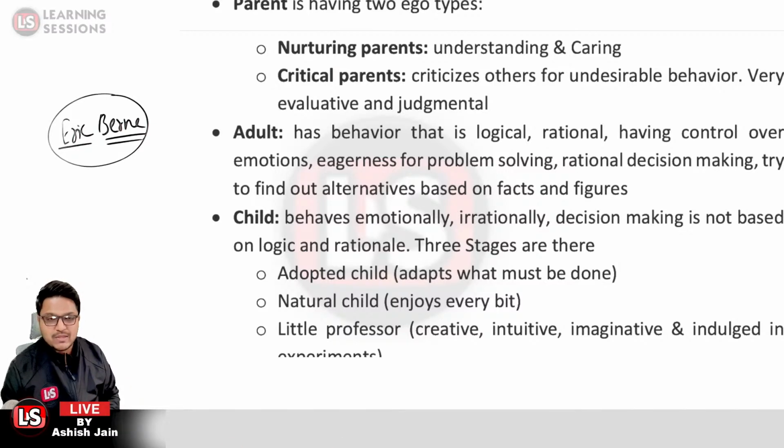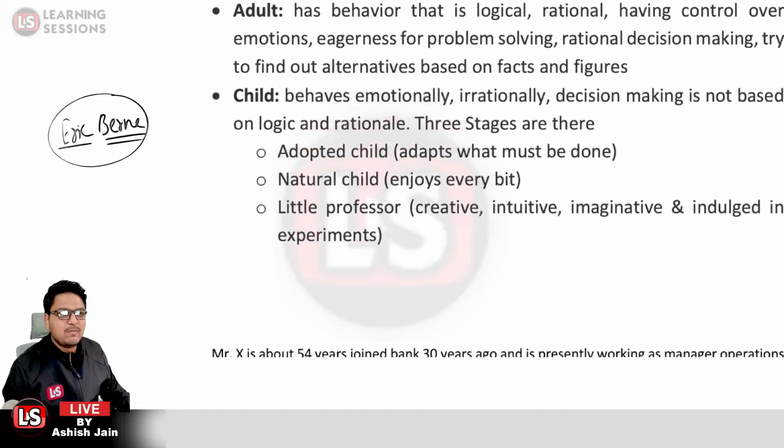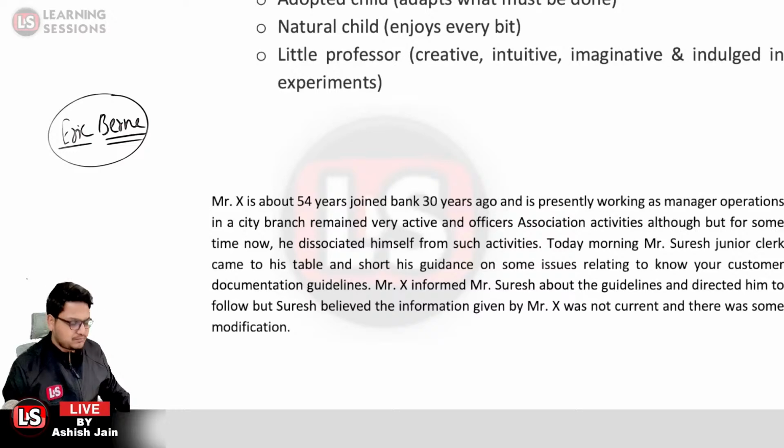So I just told you that we have three ego states. First, the parental ego state, with the nurturing parent and the critical parent. The second one is the adult state, and the third one is the child state. Again, the adapted child, natural child and little professor. Okay, so now based on that, we will be solving the case study.